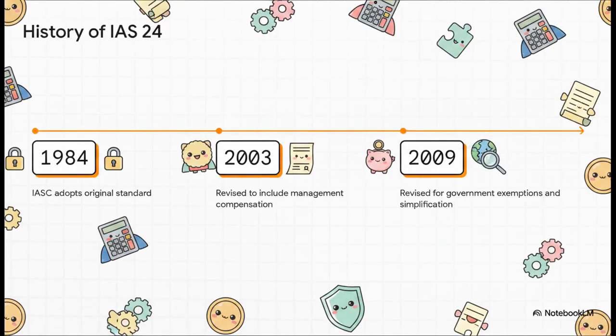To give you an idea of how seriously this is taken, let's briefly trace the history of IAS 24. Standard setters don't just write a rule and call it a day. They continuously adapt to protect investors. The original standard was adopted way back in 1984. Then, we saw a major revision in 2003 that specifically added disclosures on management compensation. Fast forward to 2009, and it was revised again to simplify definitions and untangle the complexities around government-related entities. It's basically a constantly evolving shield for financial transparency.